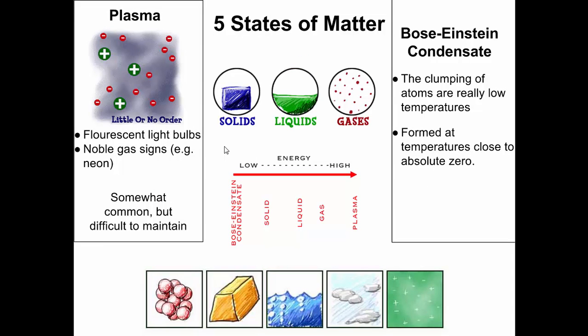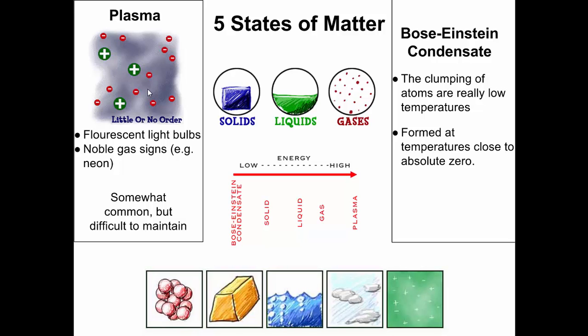Okay, so you're probably commonly familiar with the 3 main states of matter, which are solid, liquid, and gas. There are actually 5. There's also plasma, and plasma is somewhat common, though difficult to maintain. Things like fluorescent light bulbs or signs made out of noble gases, like a neon sign, like that open sign you typically see in a store, are in a plasma state. And that is a higher energy level than a gas.